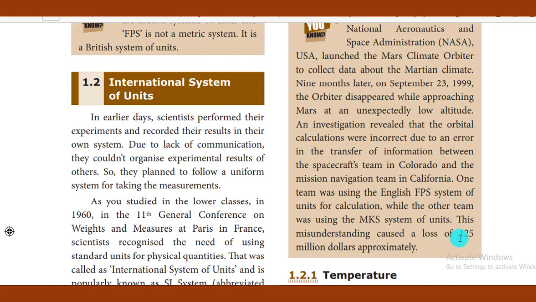This produced a loss of $125 million. It is not at all a small amount, it is a very huge amount. That much loss they came across. So you have to know the importance of common measurements throughout the world. So we have to use common measurements all over the world.